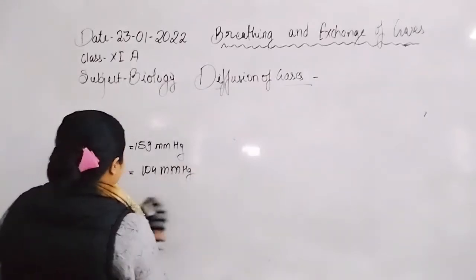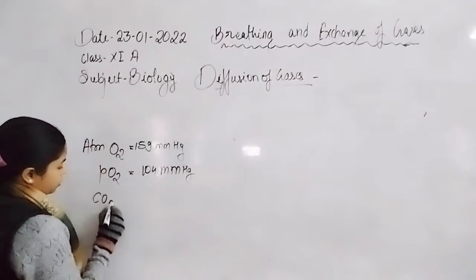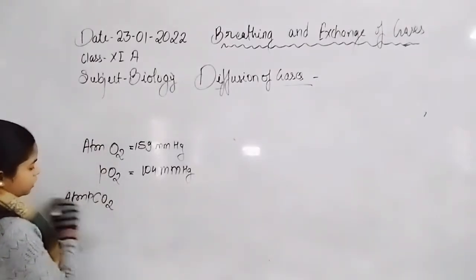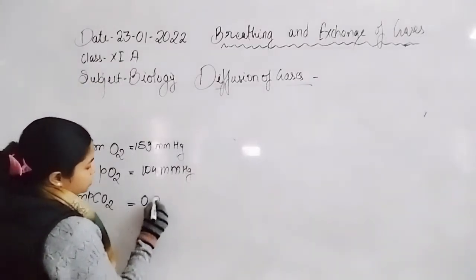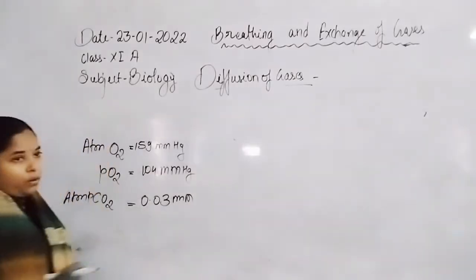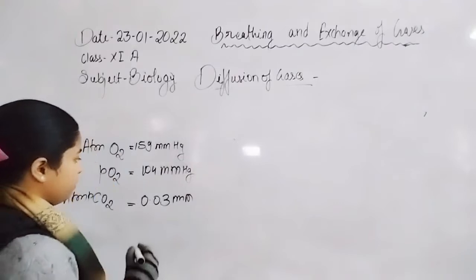If we talk about carbon dioxide, the atmospheric partial pressure of carbon dioxide is 0.03 mmHg, though somewhere in the data it is also written as 0.3 mmHg.